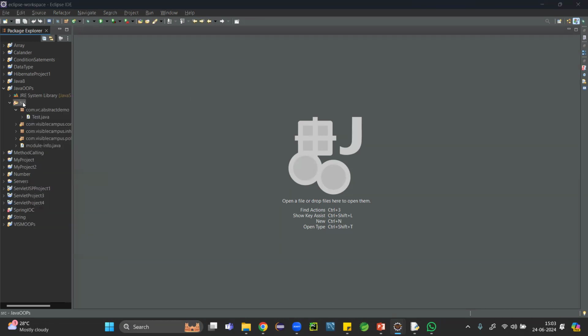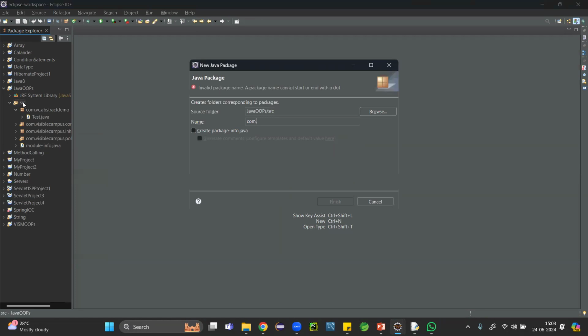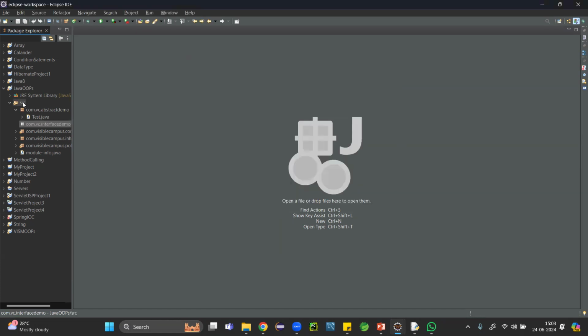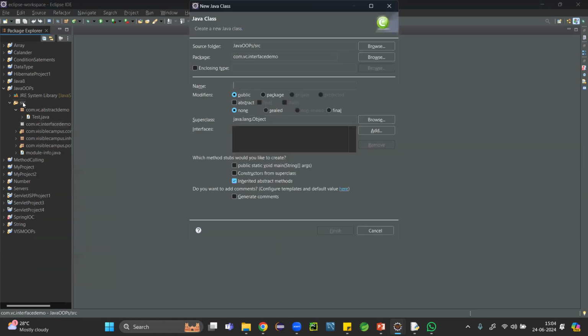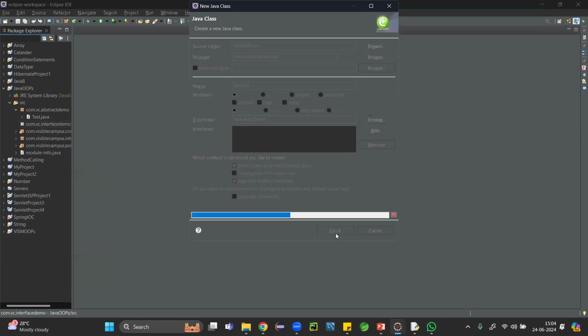Go for new package. I'll create com.visiblecampus.interfacedemo. Interface is a keyword or not? Yes. So here I'm using interfacedemo as the package name. Inside this, I'll create a new class, say test100, because there are so many test classes already. I'll click on finish.